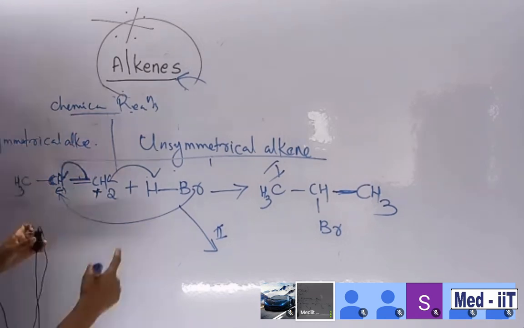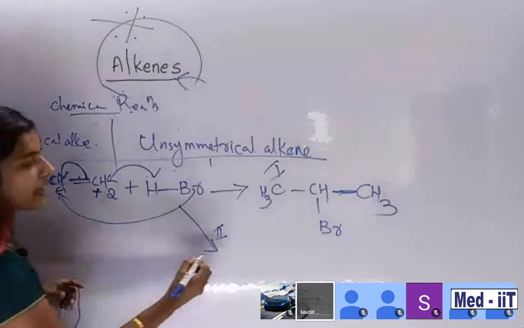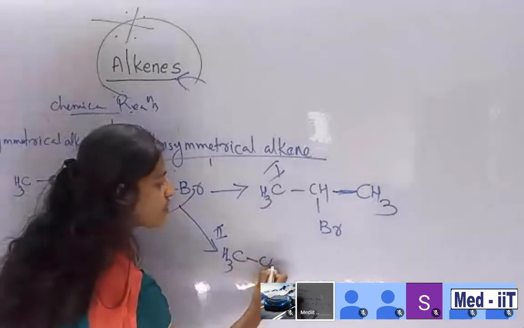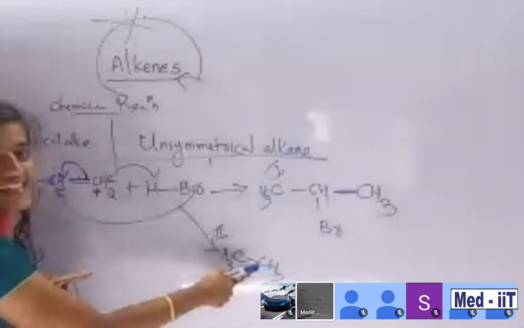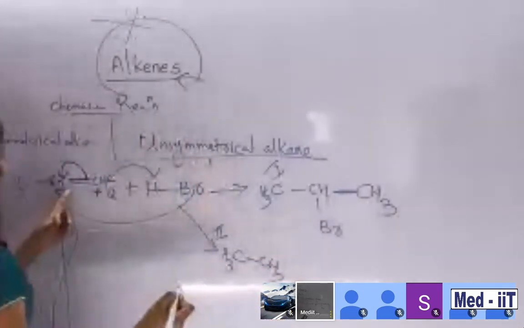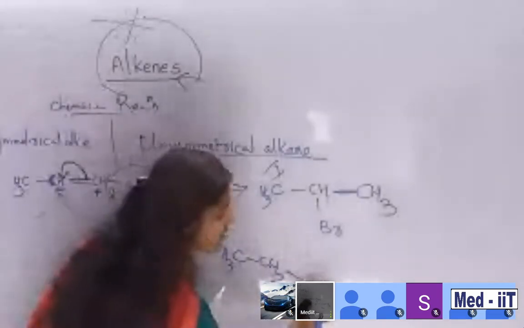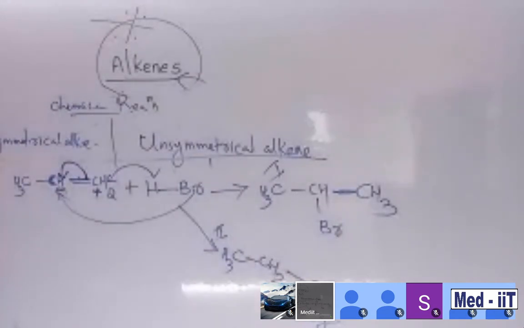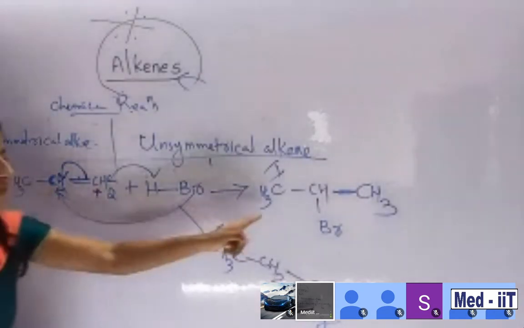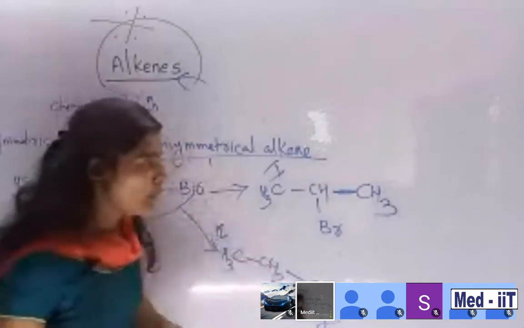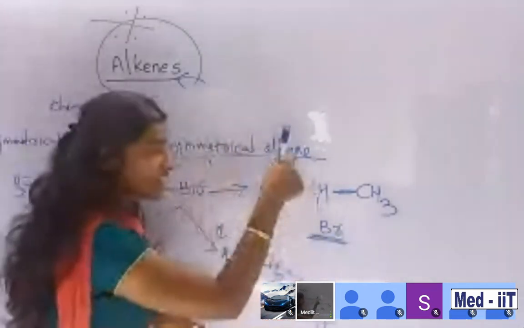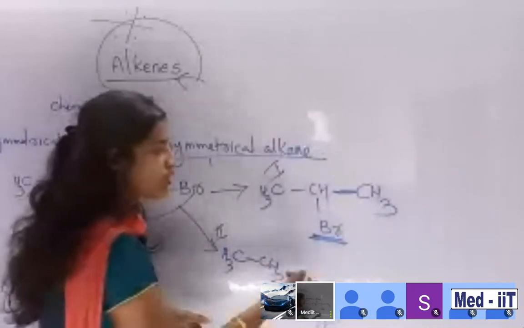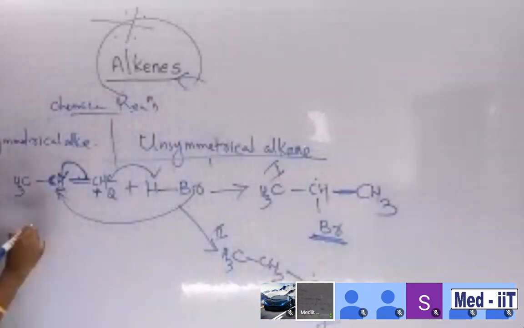So anyway, what about the product? Tell me. CH, and then this containing negative charge, of course there is a chance of forming CH2, means hydrogen is adding here. Then the remaining single bond, and then here CH2Br is there. Am I right, students? There are two possibilities. You want to check two possibilities. This is the first possibility. This is the second possibility, where you want to note down the bromine side. Where is the bromine? Here it is on the second carbon. Suppose we are counting from 1, 2, 3 here, this is the third carbon. So it is the second carbon.